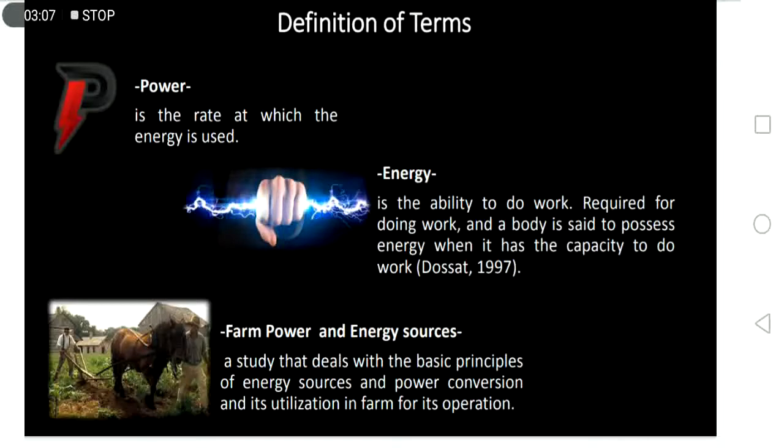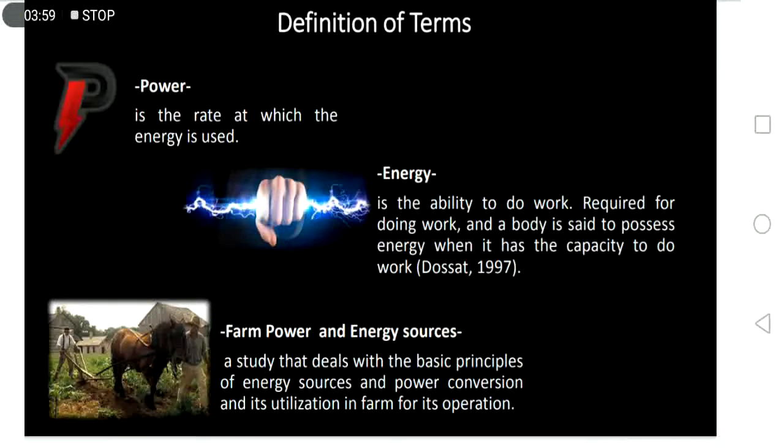Okay. For the last definition, we have here the farm power and energy sources. So this farm power and energy sources here is a study that deals with the basic principles of energy sources. So later on we will discuss the different energy sources. So where can we get the energy? For example, for a human, we get our energy from the food we eat. For the animals also, of course, the source of their energy is from the food they eat, and so on and so forth. So that is the energy sources.